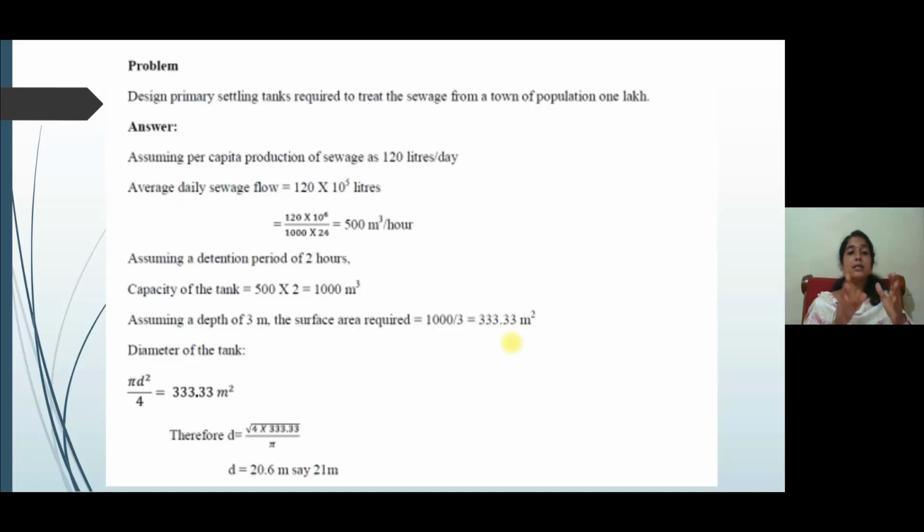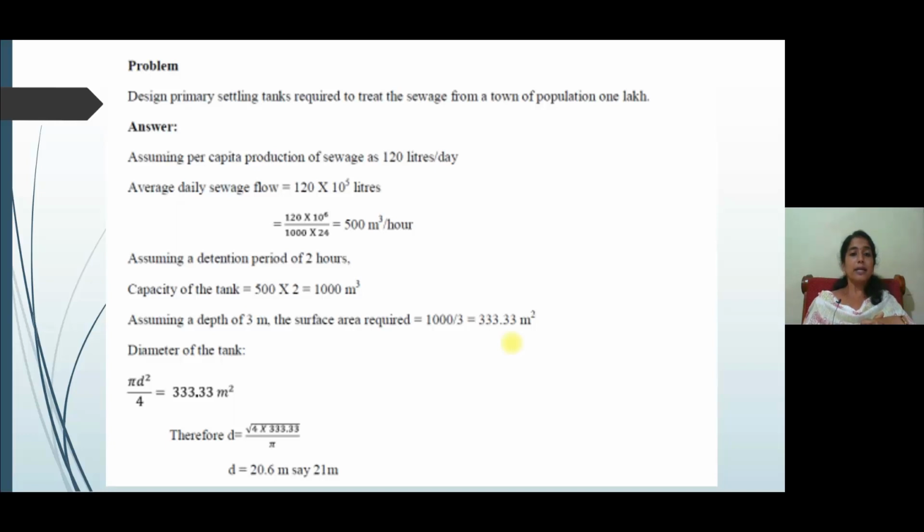Then the average daily sewage flow will be 120 into 10 raised to 5 liters, that is for 1 lakh people. That is 1 lakh into 120 liters per day.